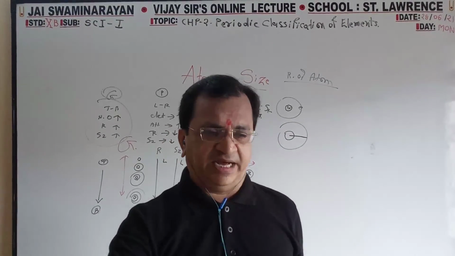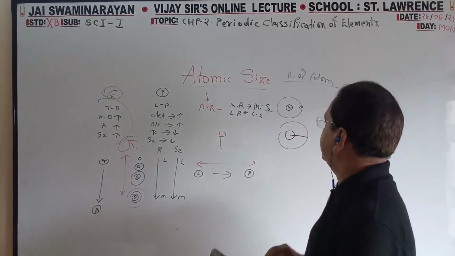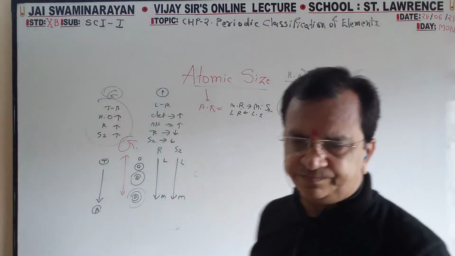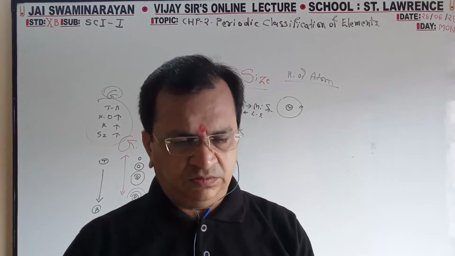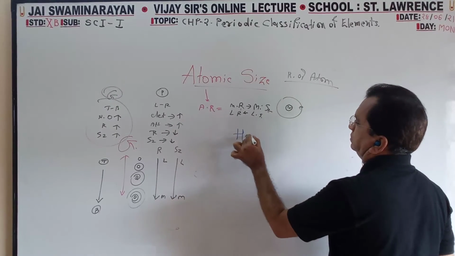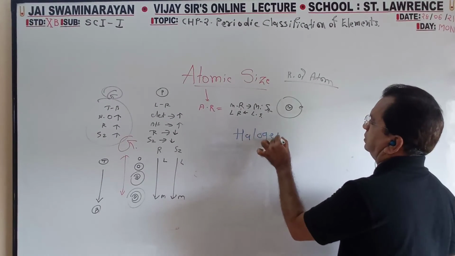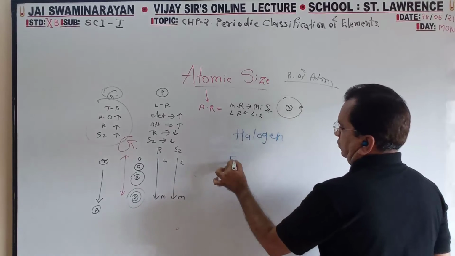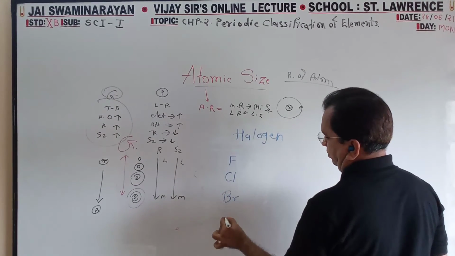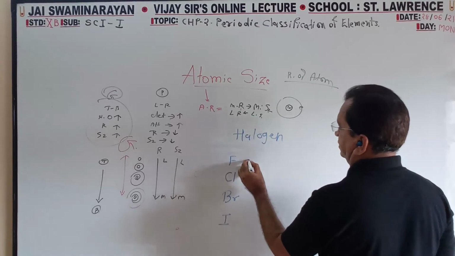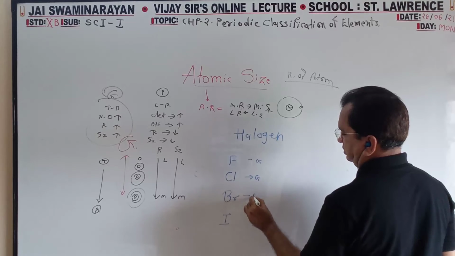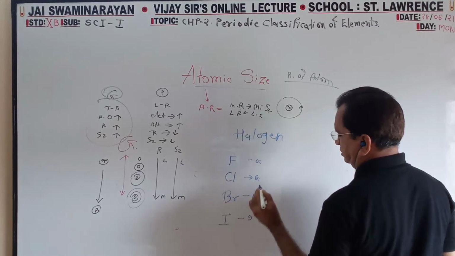Halogen family, that we have to learn separately. Fluorine, bromine, iodine. This is gas, this is liquid, this is solid.